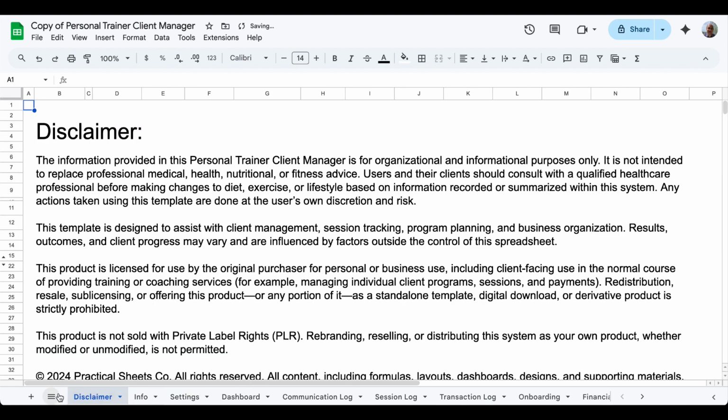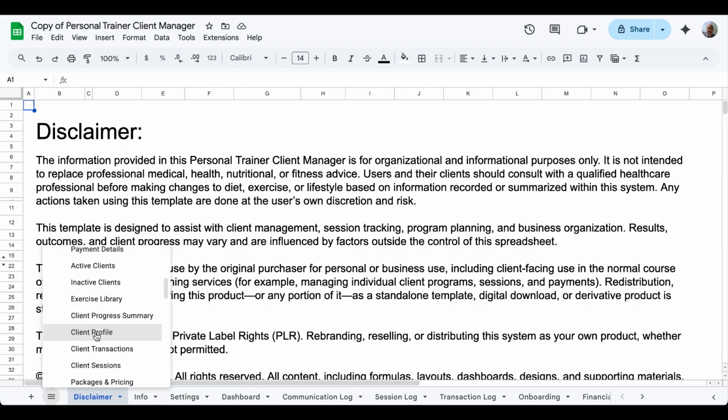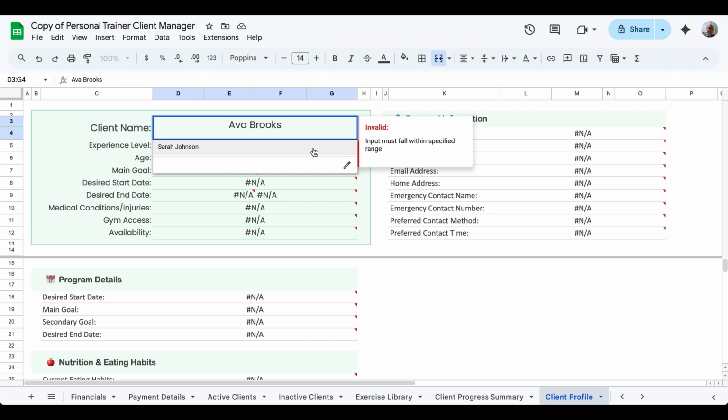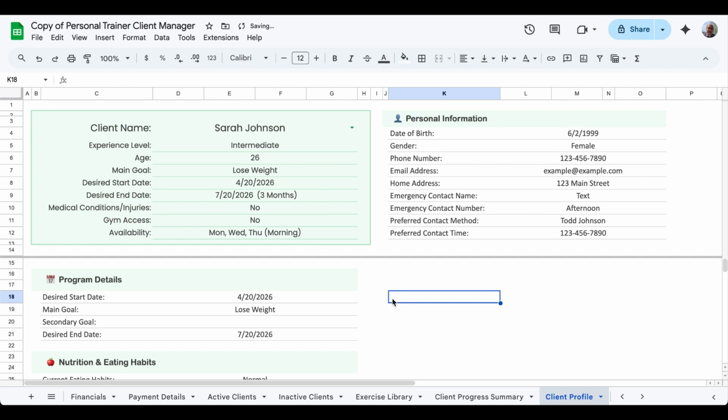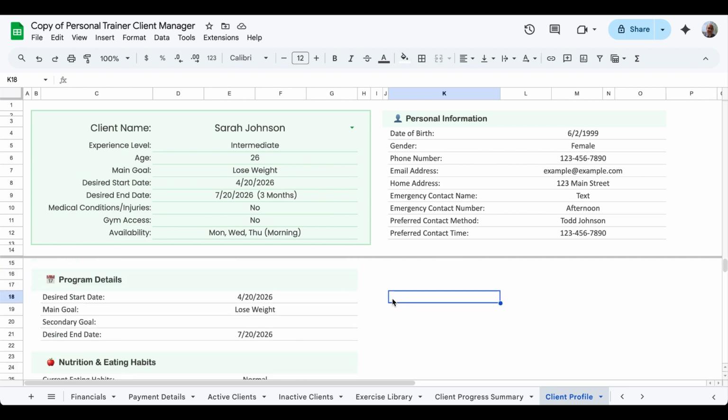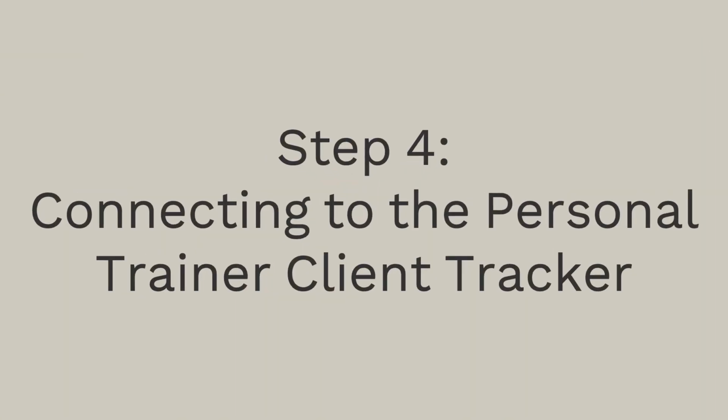What we can do now is go to the client profile tab, and we'll select Sarah, our only example in this case. We'll pull up all of her information into this sheet, and then we can do our assessment from there.